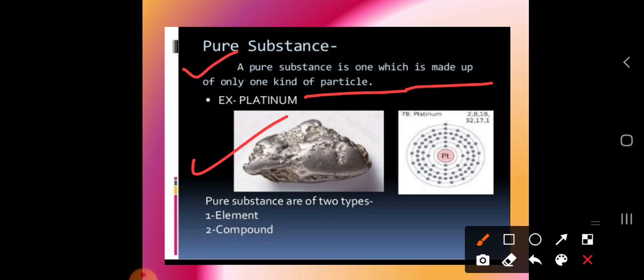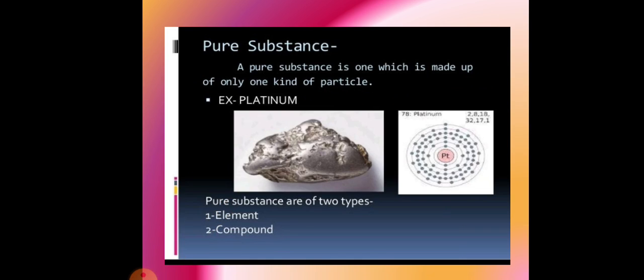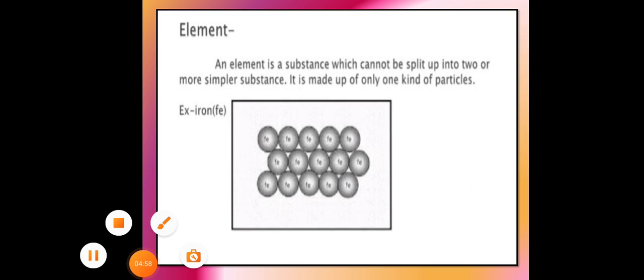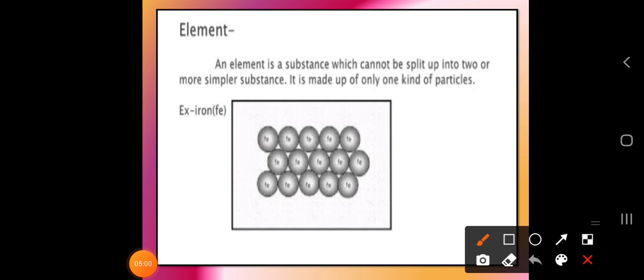Usually pure substances are categorized into two types. What are those two types? That is the element and the compound. Let us understand these two things one by one. When we are talking about the element, an element is a substance which cannot be split up, neither by chemical force nor by physical force.